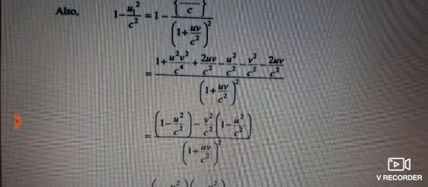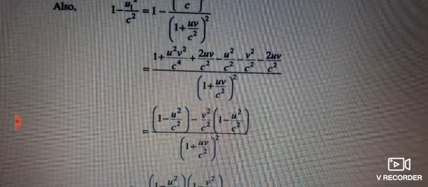Next, if we see this equation, you can find out 2 uv by c square minus 2 uv by c square get cancelled. The next, 1 minus u square by c square minus v square by c square into 1 minus u square by c square.